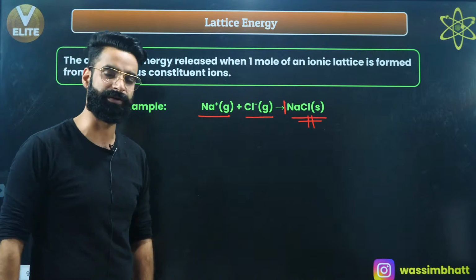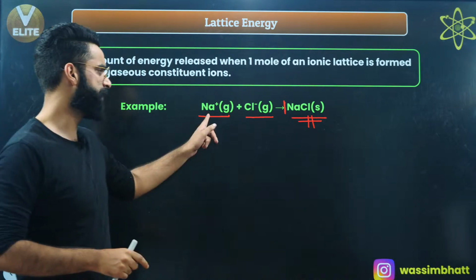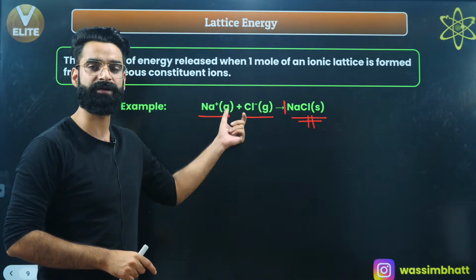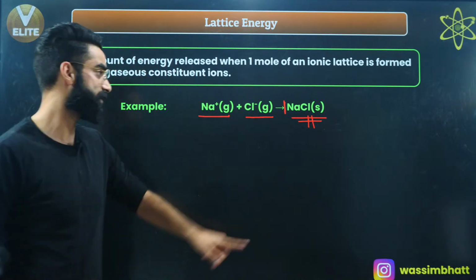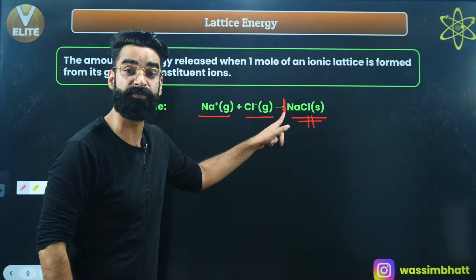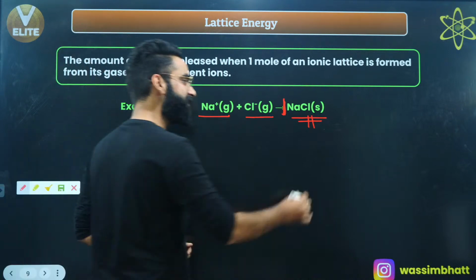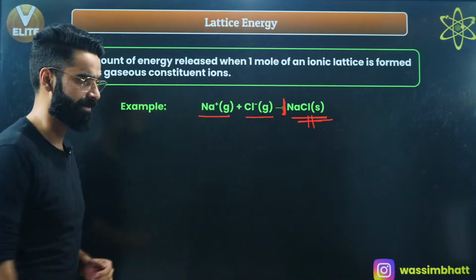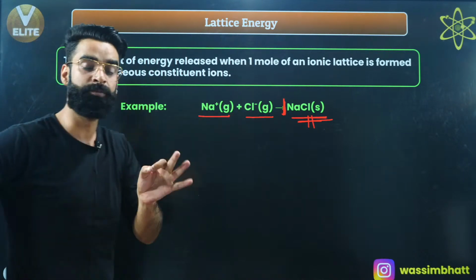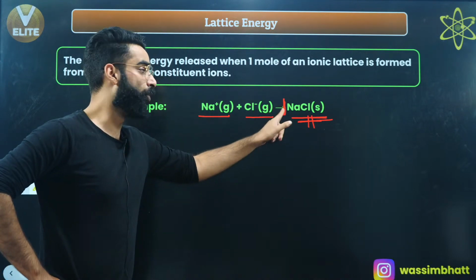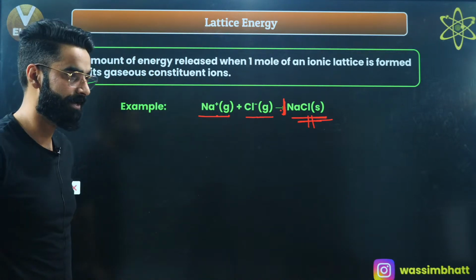First of all, you must be familiar with the fact that whenever there are attractions, energy is released. See, Na positive and Cl negative, oppositely charged ions, are going to attract each other. When they attract each other, energy will be released. And that amount of energy which is released when 1 mole of NaCl solid gets formed from its constituent gaseous ions is what I'll call the lattice energy of NaCl. So how do I define the lattice energy of NaCl? It is that amount of energy which is released when 1 mole of NaCl is formed from its constituent gaseous ions. As simple as that, yeah?